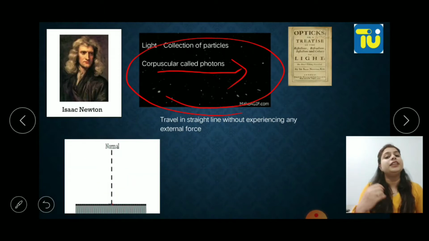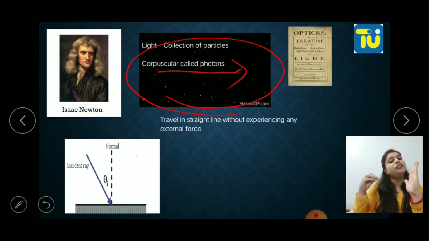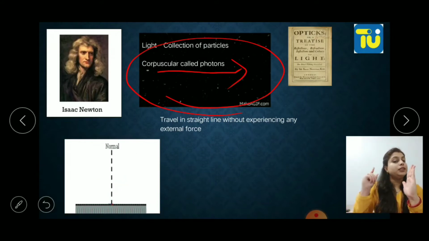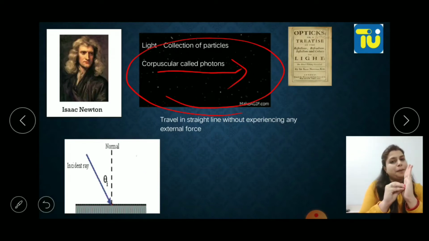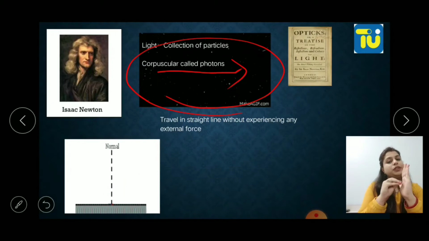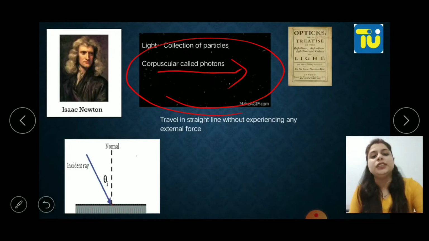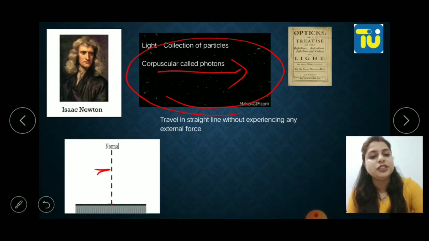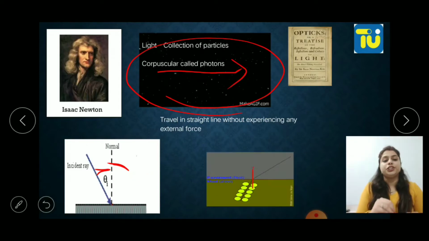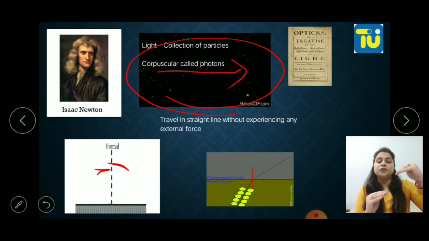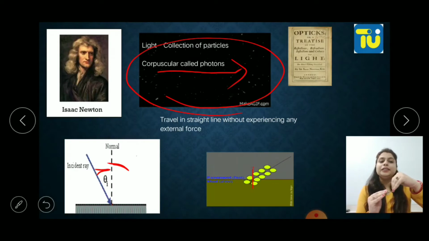For reflection, he related this theory with the elastic collision theory. When a particle collides with the wall and reflects back, the angle of incidence is equal to the angle of reflection, and he related reflection with this. The angle at which the particle comes and collides will be equal to the angle at which it strikes back. And in case of refraction, when light comes from a rarer medium to a denser medium, it gets attracted towards the normal.